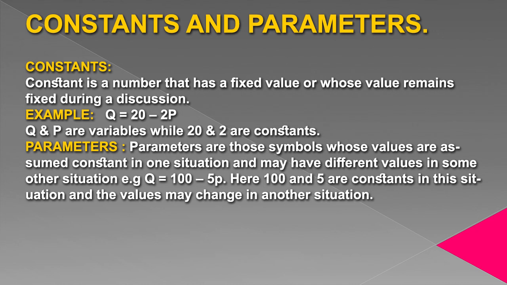Parameters. Parameters are those symbols whose values are assumed constant in one situation and may have different values in some other situation. For example, q equals 100 minus 5p. Here 100 and 5 are constant in this situation and the values may change in another situation. These are known as parametric constants also.